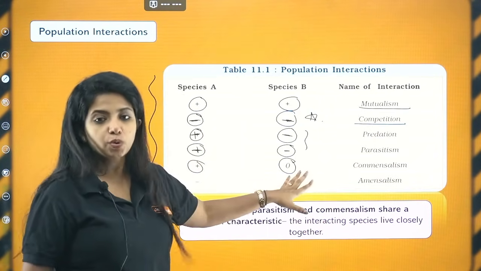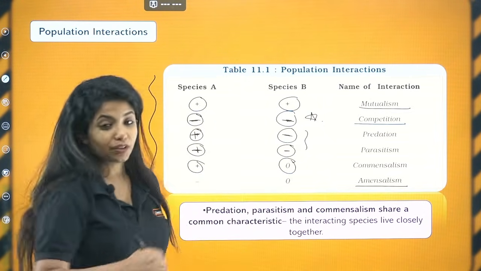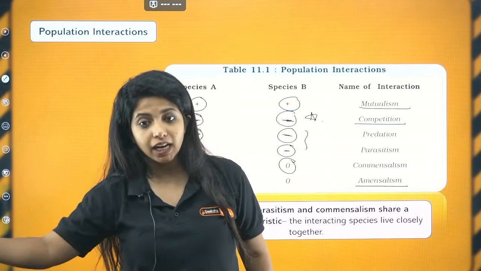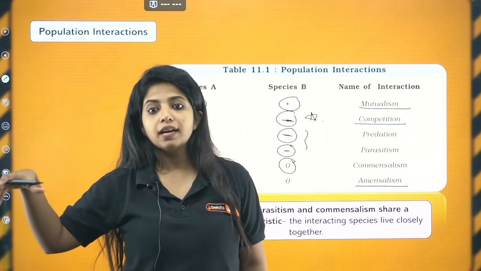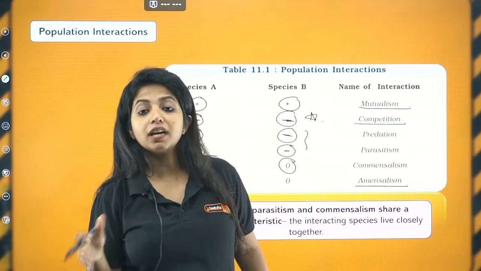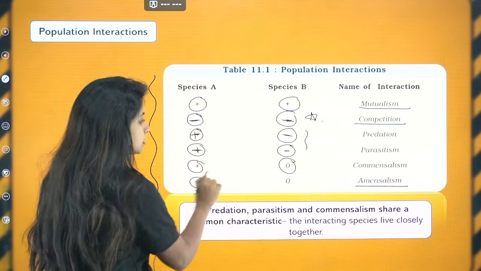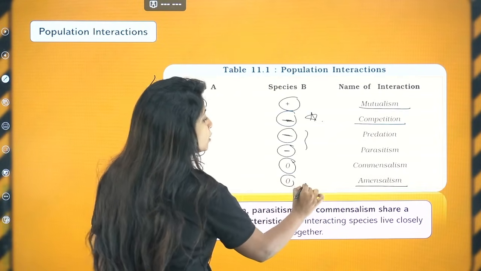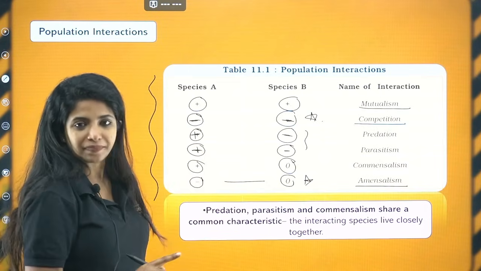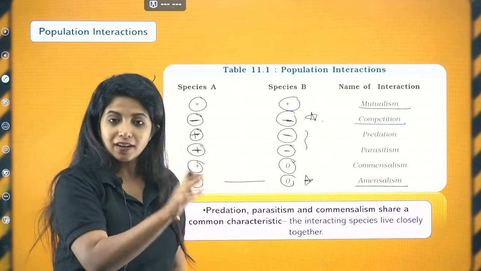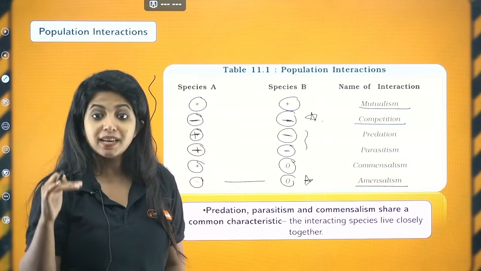So it is a plus-zero relationship. Now there is also a relationship where you are affecting an individual with a negative effect, and the other organism is neither getting benefit nor profit from it. Get it? So it is a minus-zero relationship, about which there is no explanation in your NCERT, but please know it is a minus-zero relationship. One organism is being harmed, the other organism is neither being harmed nor being profited.